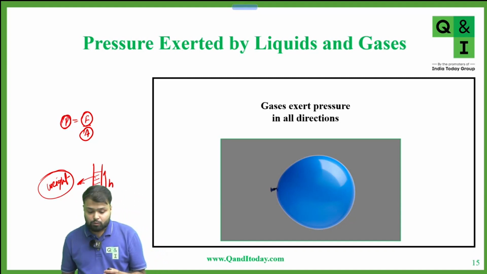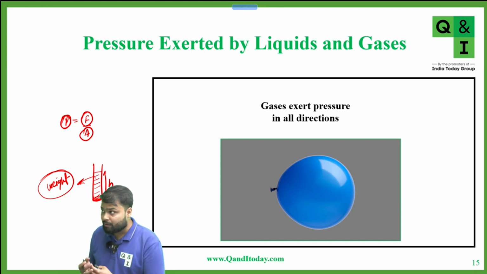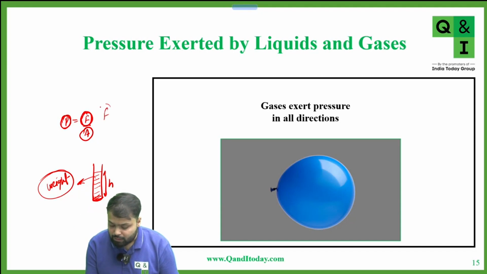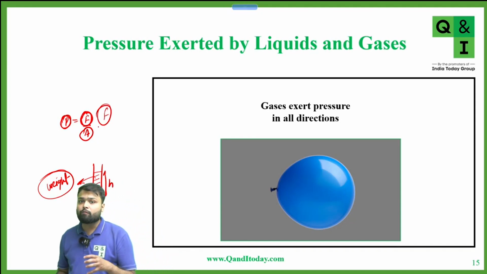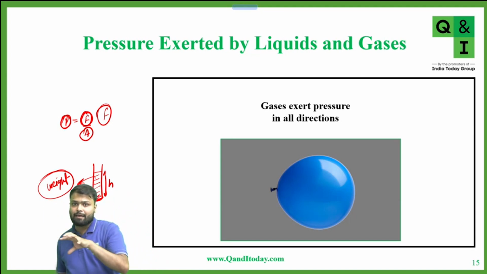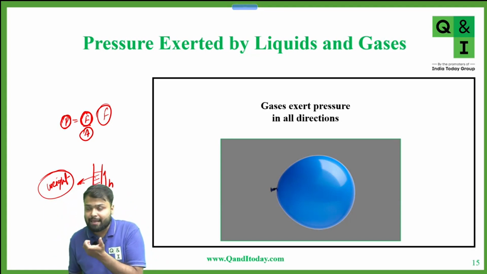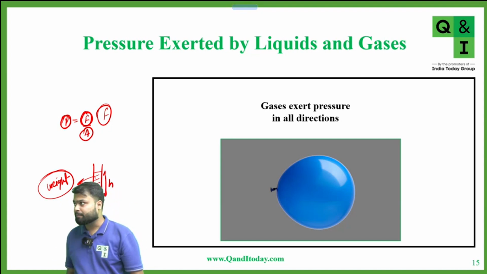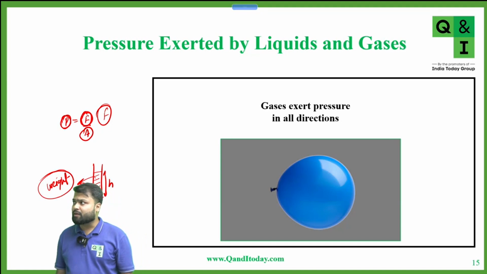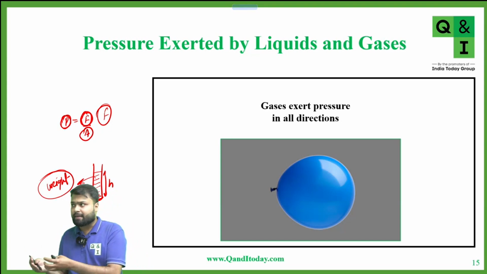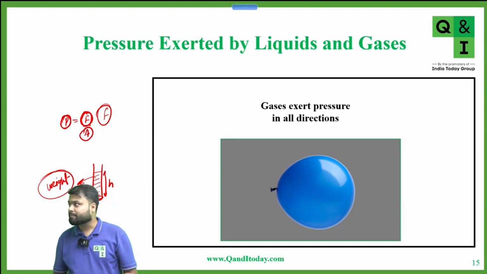Yes, sir. So if you want to know what quantity of gas we have to take such that it will exert the same pressure, you have to equate the force, and force is nothing but the weight of the fluid. So if the weight of liquid and weight of gas are equal, and if you take the same base area for both cases, in that case we can say pressure is equal. So we have so many constraints, like we have to take equal area, then we have to balance the weight. Okay, sir. Now one more thing.